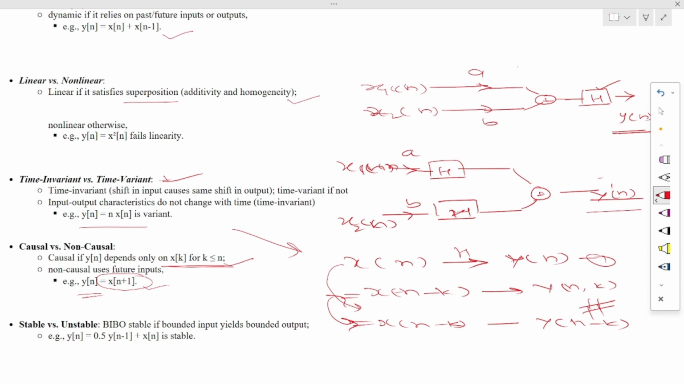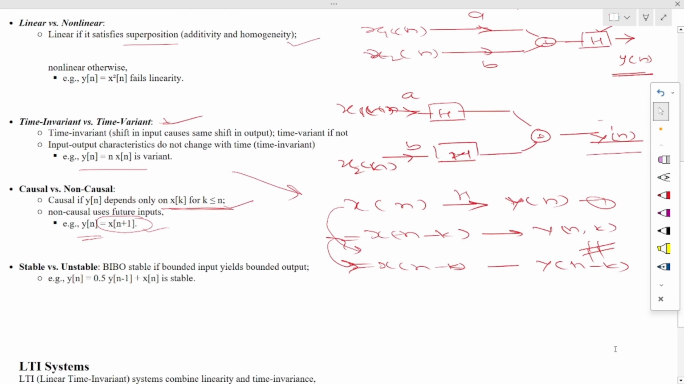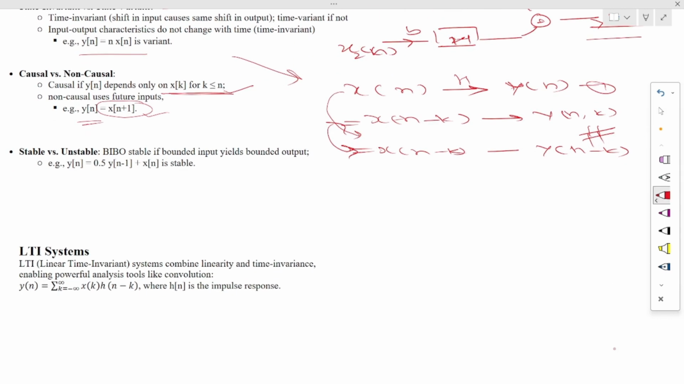Next is stability. Stability is also an important property, stable and unstable. We can say that if our input is bounded, then our output also should be bounded for a stable system. It means if we apply any bounded input to a particular system and the output is also bounded, then we can say that the system is stable. Otherwise we can say the system is unstable. So here is an example of a stable system.